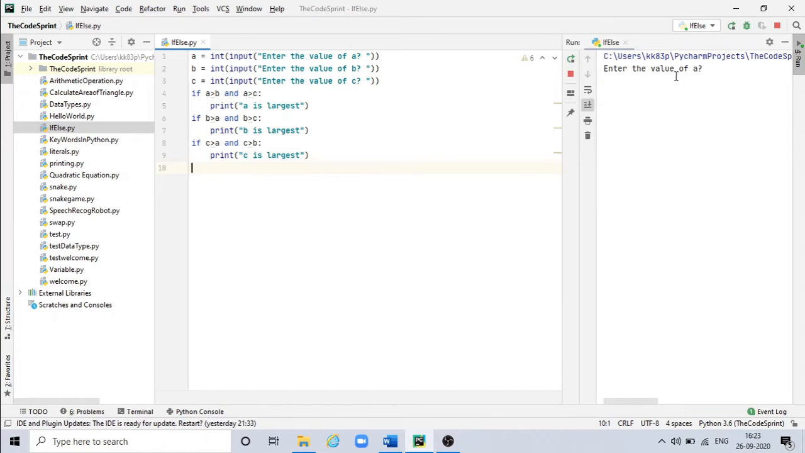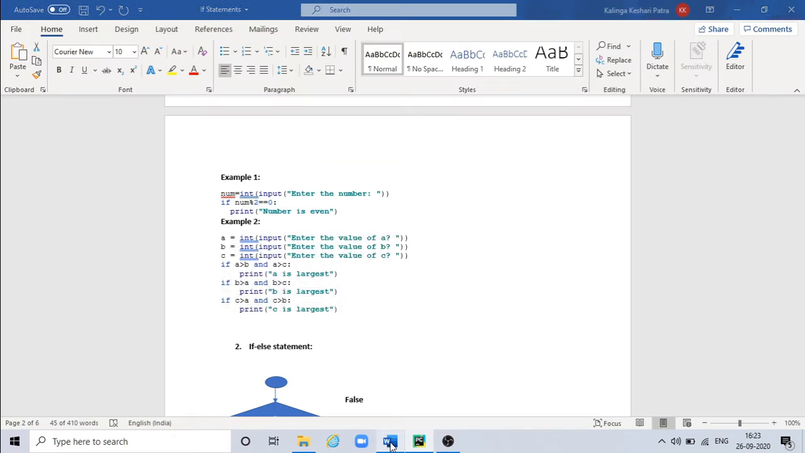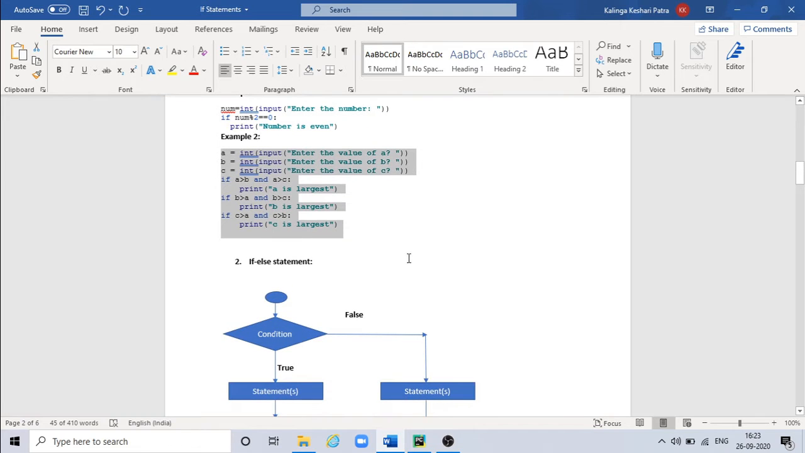Now execute this, enter the value of A. For example, I'm entering 10, value of B is 11 and value of C is 12. So C is the largest. Now I'll enter something like 15, 48 and 41. So B is the largest. Now enter something like 23, 21 and 15. Now A is the largest. This is all about if statement.